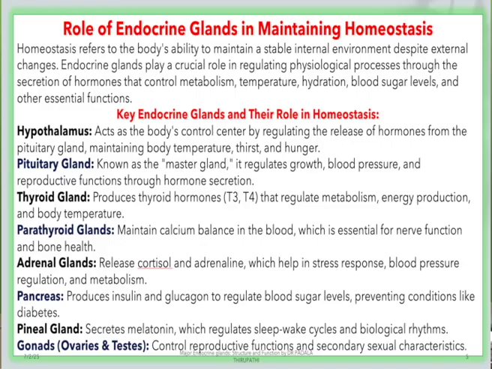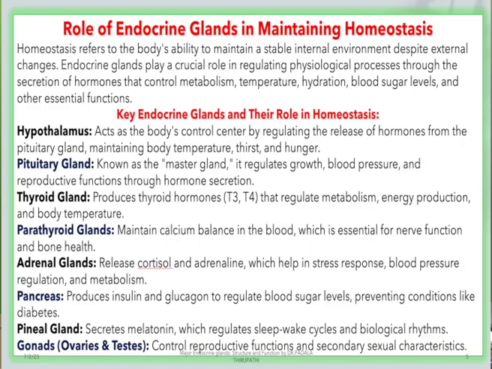The hypothalamus acts as the body's control center by regulating the release of hormones from the pituitary gland, maintaining body temperature, thirst and hunger. The pituitary gland we can also call the master gland of the human body. It is the smallest gland, with a big impact on human behavior and control over all the other endocrine glands. That is why we call the pituitary gland the master gland.